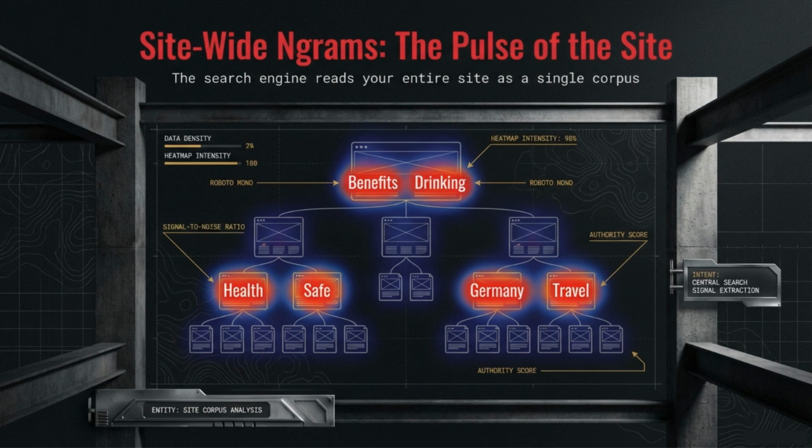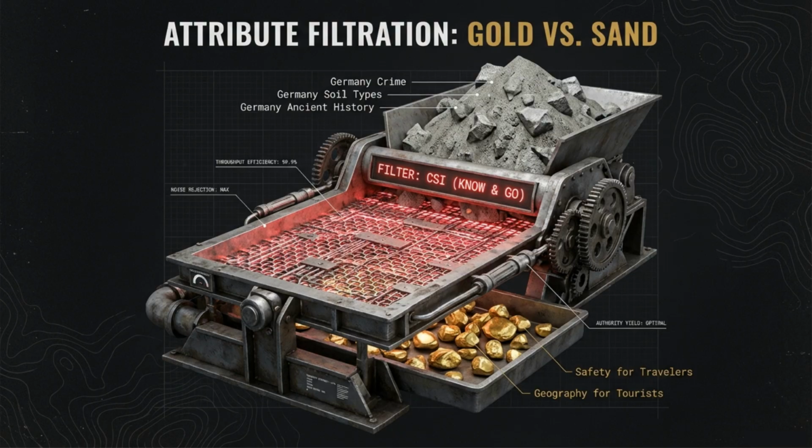Search engines read your entire site as a single corpus through site-wide Ngrams. This analysis helps identify the pulse of the site and extract the central search intent. Attribute filtration separates the gold from the sand. Irrelevant information or sand, like Germany crime, is filtered out to yield relevant attributes, or gold, like safety for travelers.